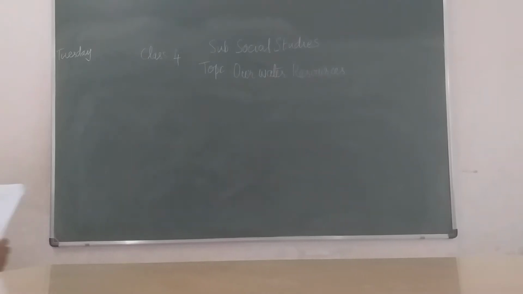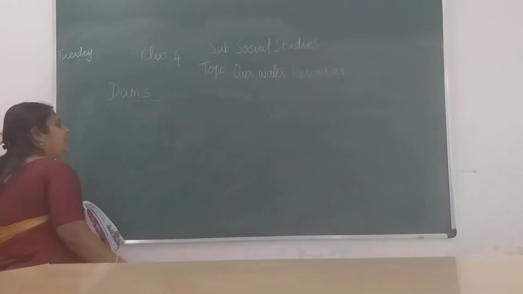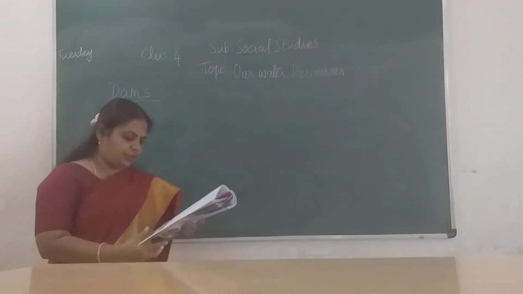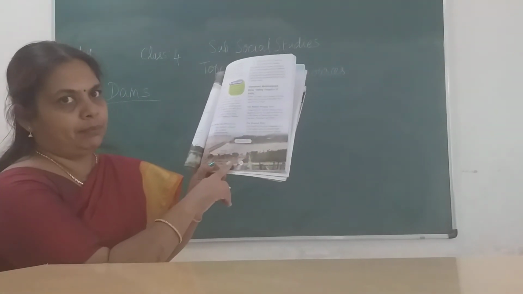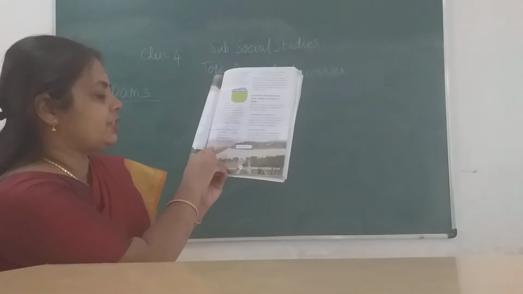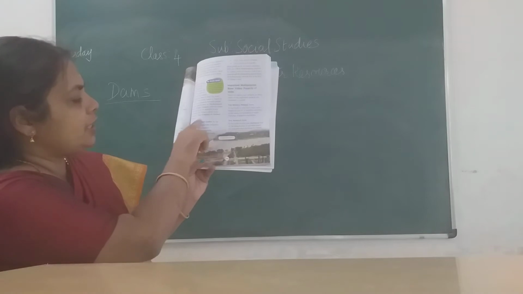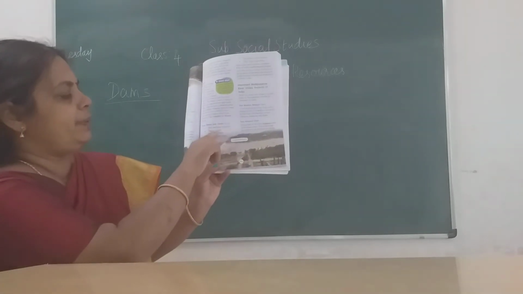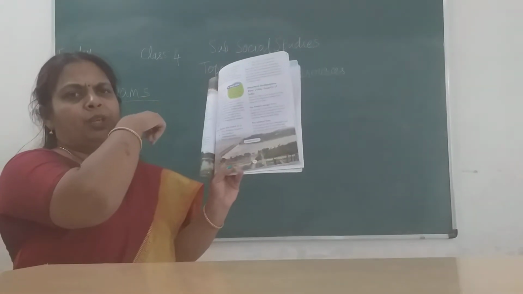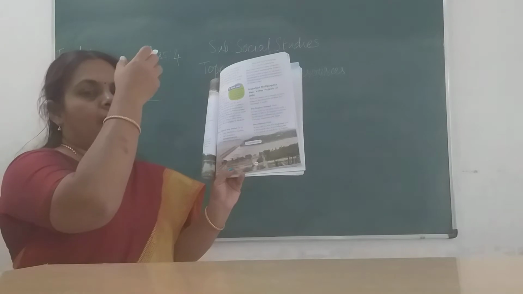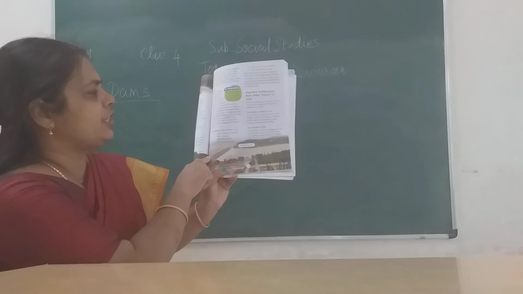Next one, children, dams. Most of you would have visited a dam, children. I will just show you in the book. This is a picture of Tungabhadra Dam. Observe here, a large area of land is being made to collect the rainwater, children. All over the mountains, everywhere the rain will flow, and that is being collected and kept as storage here, children.